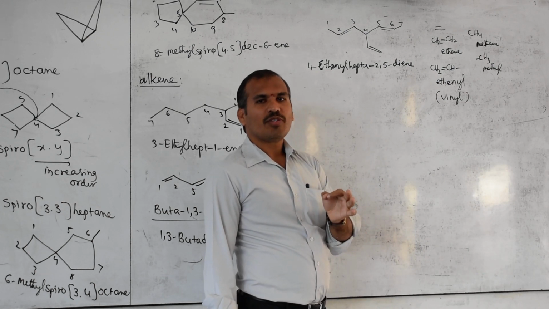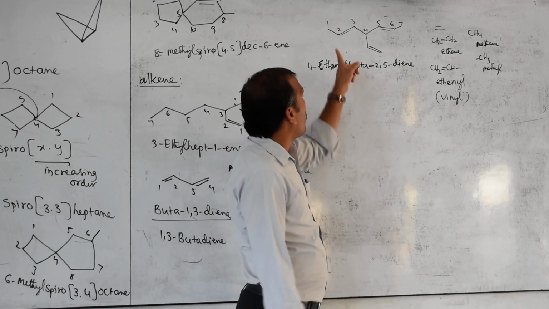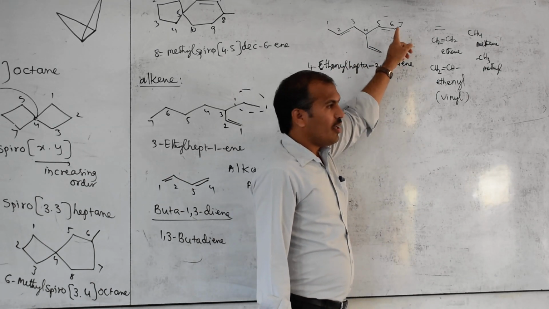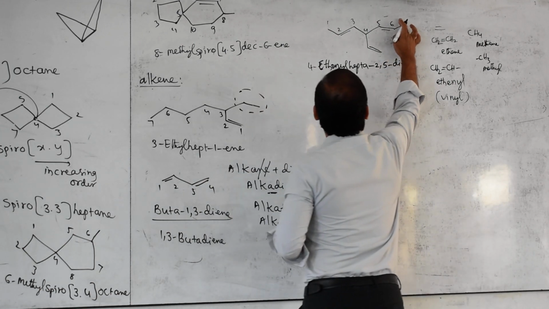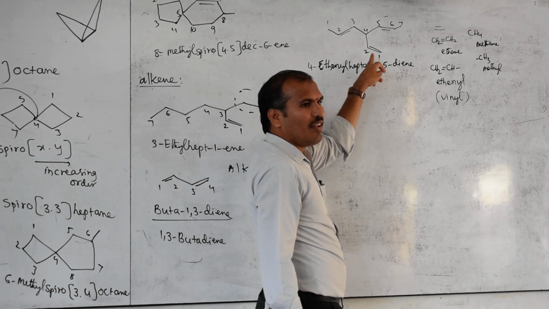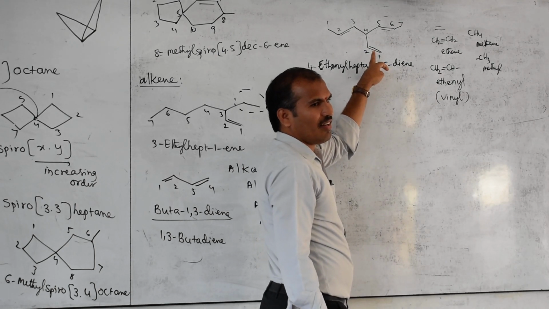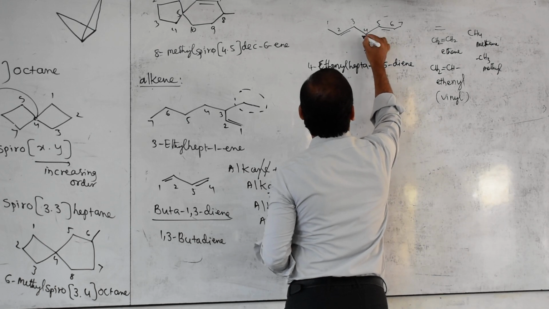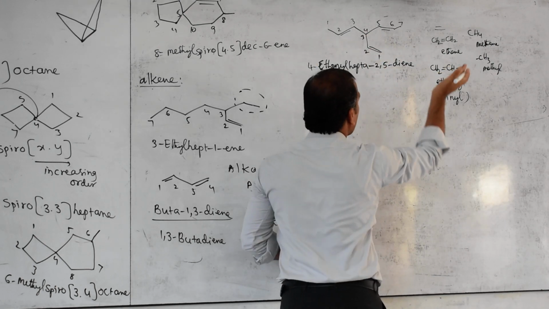In numbering, the multiple bond should get the least number. Here the multiple bond will have how much number? 2. If you start from here, 2. In this one, if numbering 1, 2, then what is the number? Least number. Otherwise, then 2, 3. Left also go, right also go, equal or not?